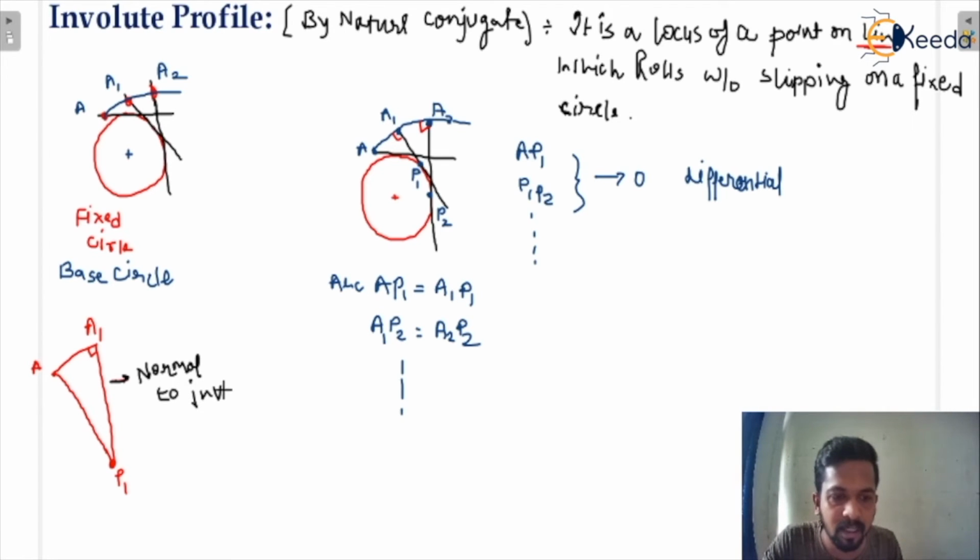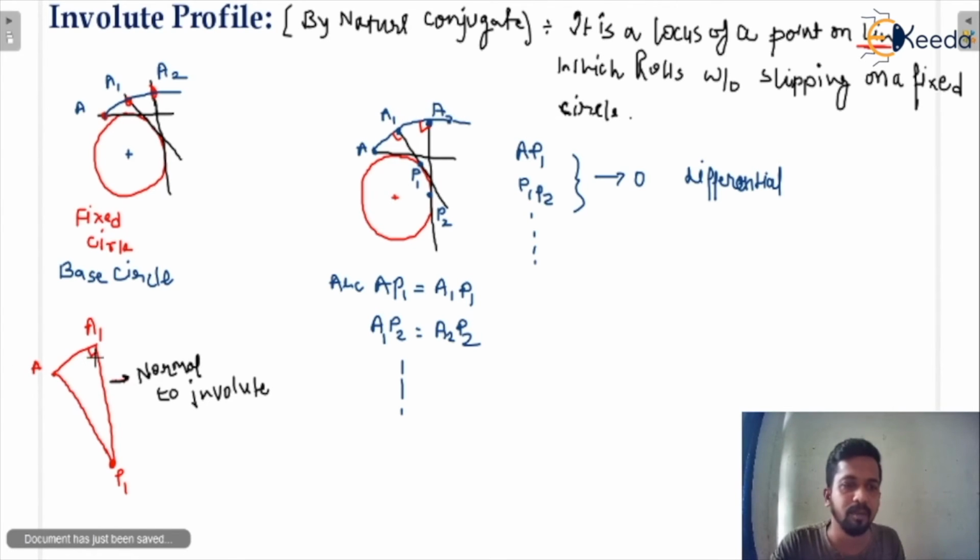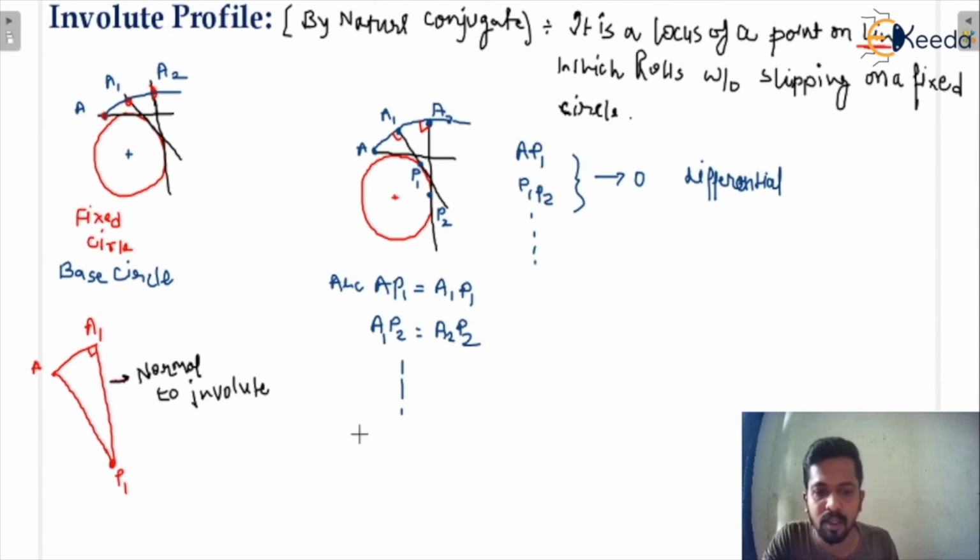I'm going to give you a result. So, involute, normal to involute profile. Now this is the differential portion of the circle having the center P1 and radius A1 P1. That is a differential portion. We are considering this as a complete involute profile, and because we are considering a small differential element, it has the radius A1 P1 and the center P1. So here I'm going to write a statement that is very important,